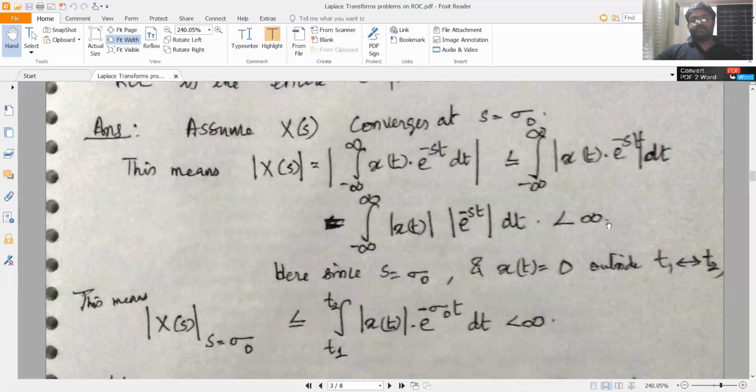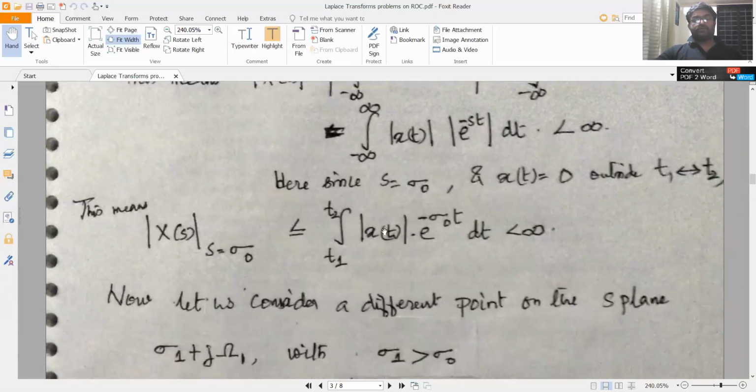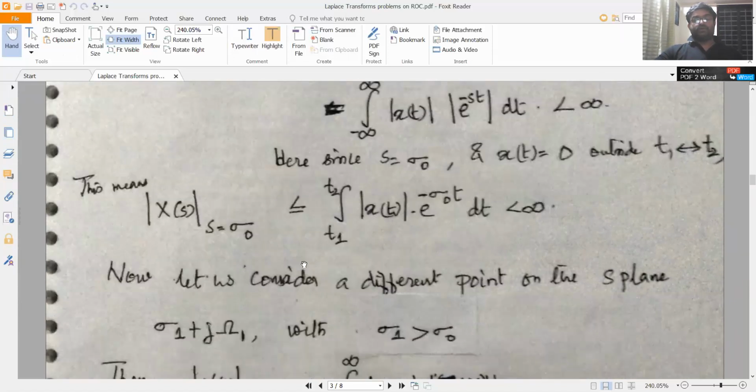Here, since s is equal to sigma 0 and x of t is equal to 0 outside t1 to t2, modulus of X of s at s is equal to sigma 0 will be less than or equal to the integral from t1 to t2 of modulus of x of t e raised to minus sigma 0 t dt, which is less than infinity because it is converging at sigma 0.